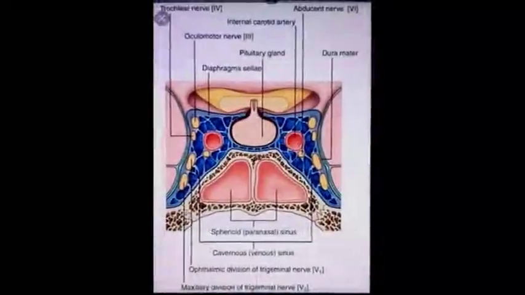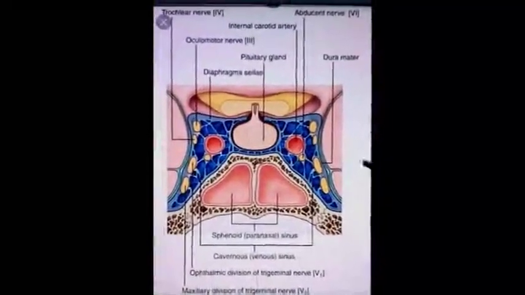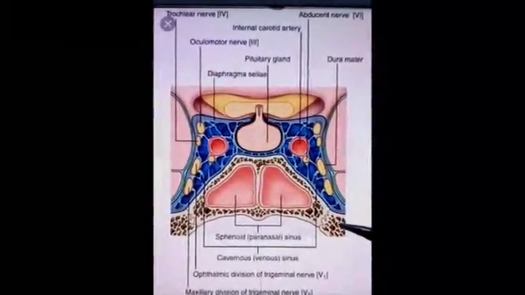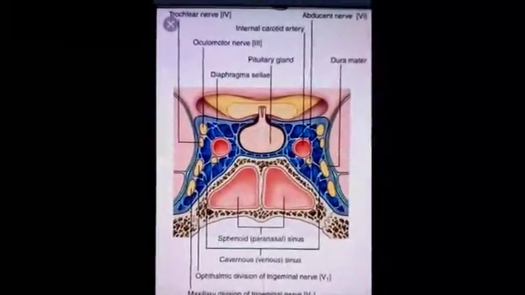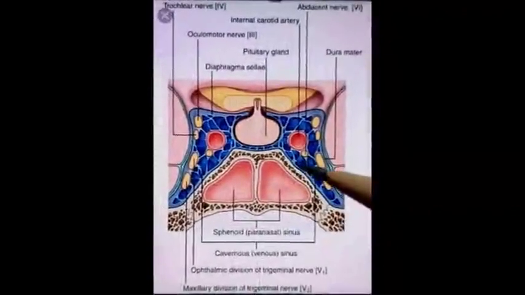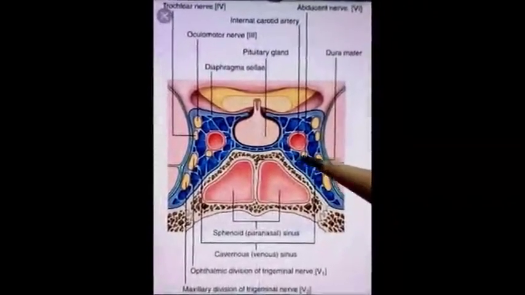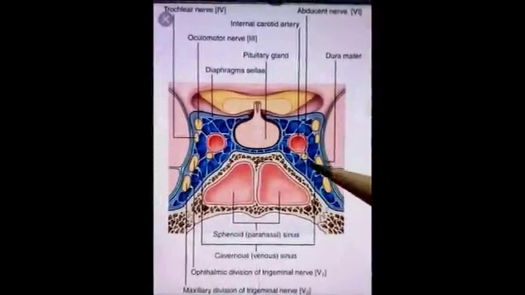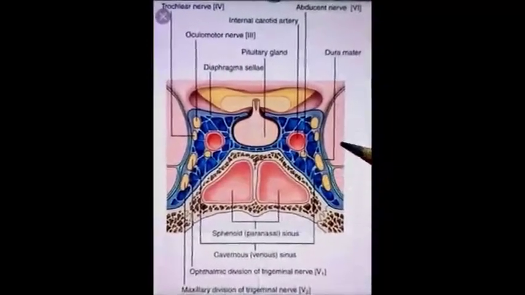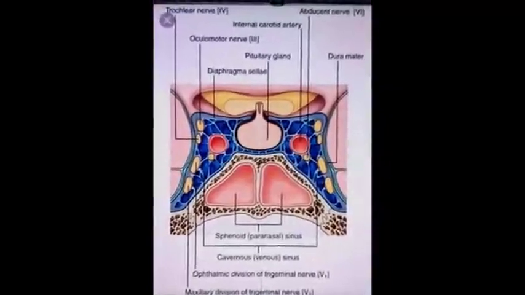Second factor is gravity. Gravity pulls the blood towards the vessels which are lying at a lower plane than the cavernous sinus. It is the position of the head. So flow of blood from the sinus to the vessels also depends upon the position. So blood flows towards that side in which the head is tilted.